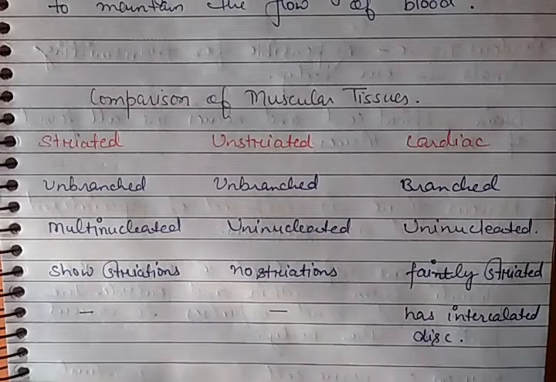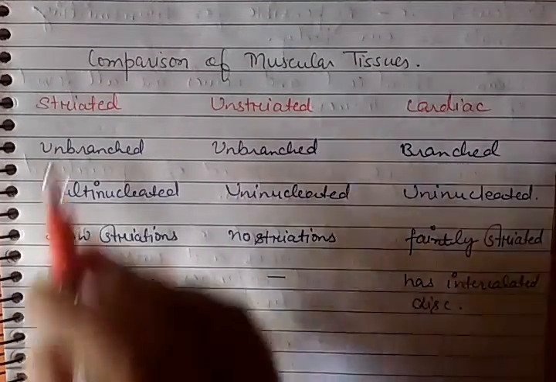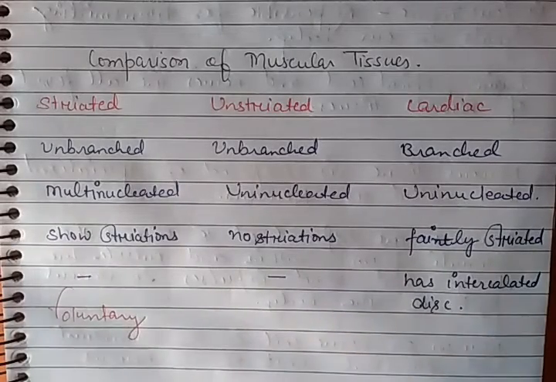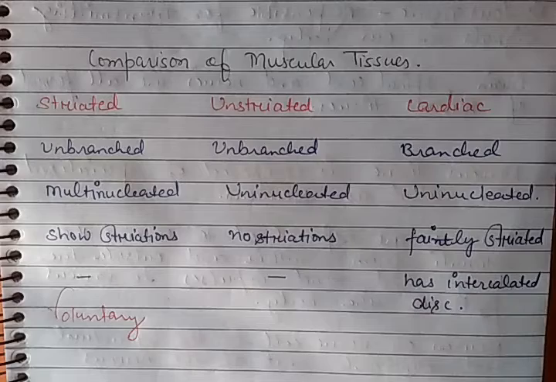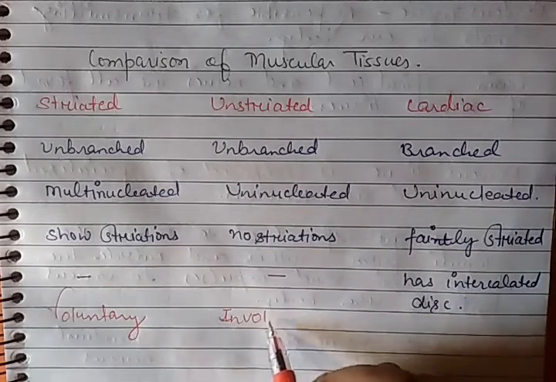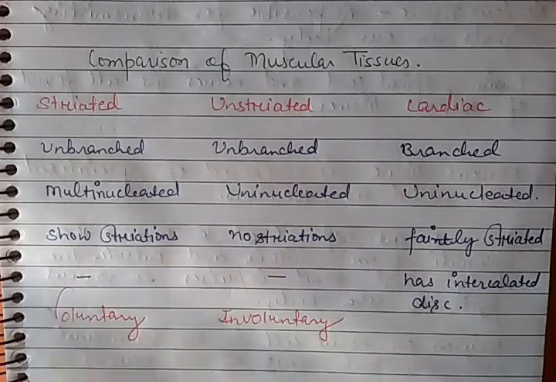Okay, now you can write the next difference: striated muscles are voluntary, means they can work according to our will. Unstriated muscles are involuntary, means they are not under the control of our will. They work according to need, they work automatically.